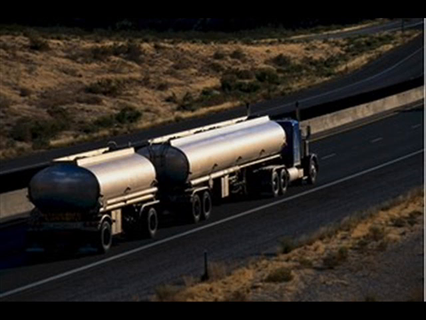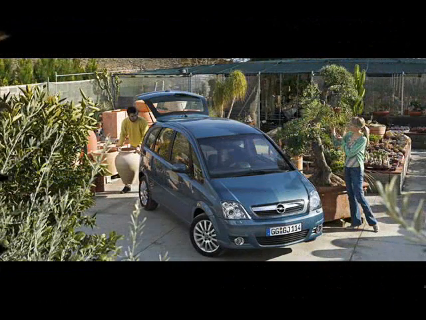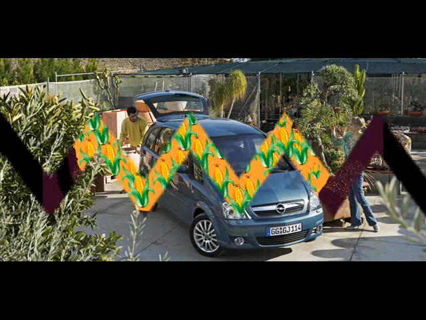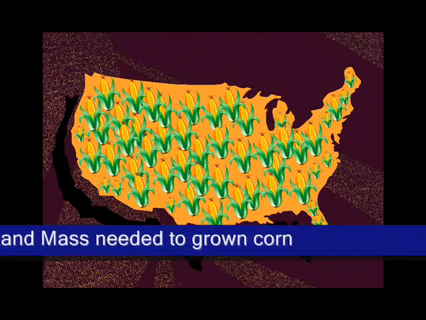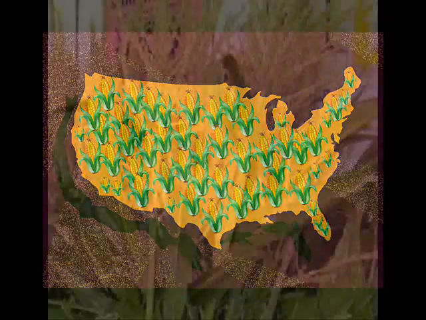To clear the myth that ethanol will solve all of our nation's energy problems, consider this. If all the automobiles in the United States were fueled with 100% ethanol, a total of about 97% of U.S. land area would be needed to grow the corn required.